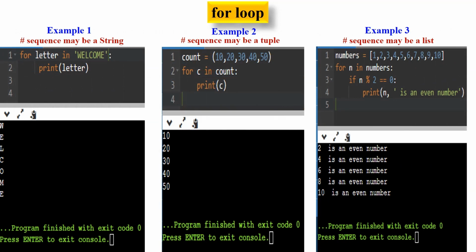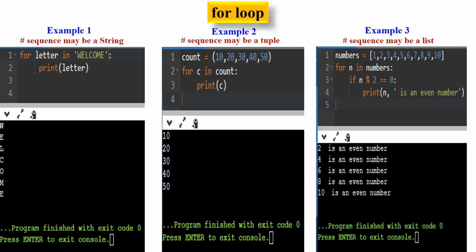Now look at the first Python code. Here, sequence can be a string. Strings are characters or text written within quotation marks. This code uses a for loop to iterate over each character in the string welcome. Here's how it works. The loop begins by initializing the variable letter with the first character of the string welcome, which is W. The loop body executes, which in this case is a single line of code, print letter. The print letter statement outputs the value of letter to the console.